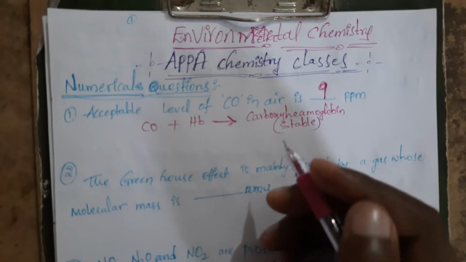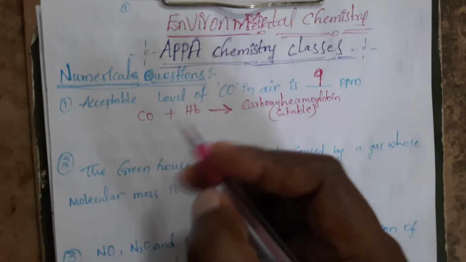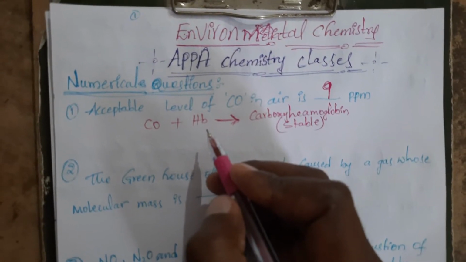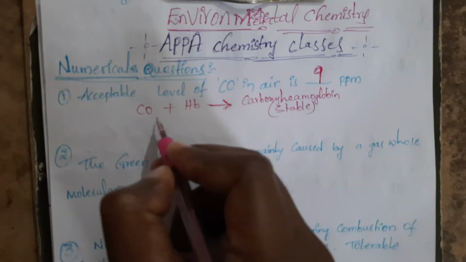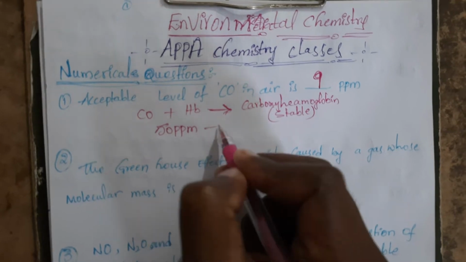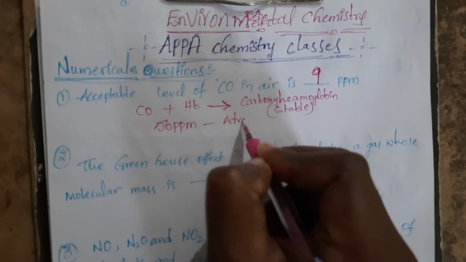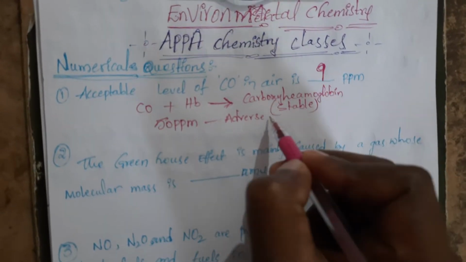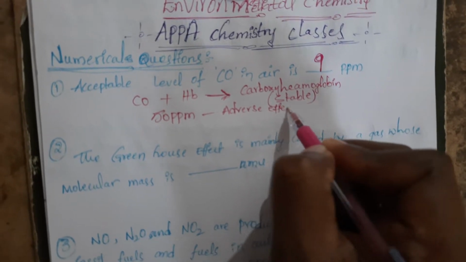If exposed to high concentration, more than 50 ppm of carbon monoxide, it will have an adverse effect.